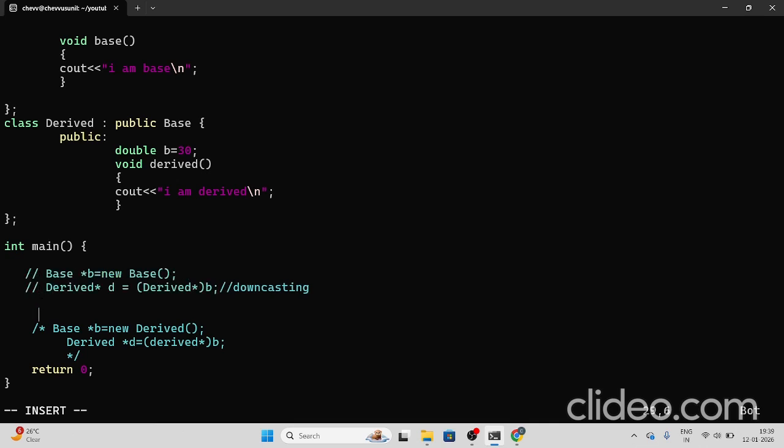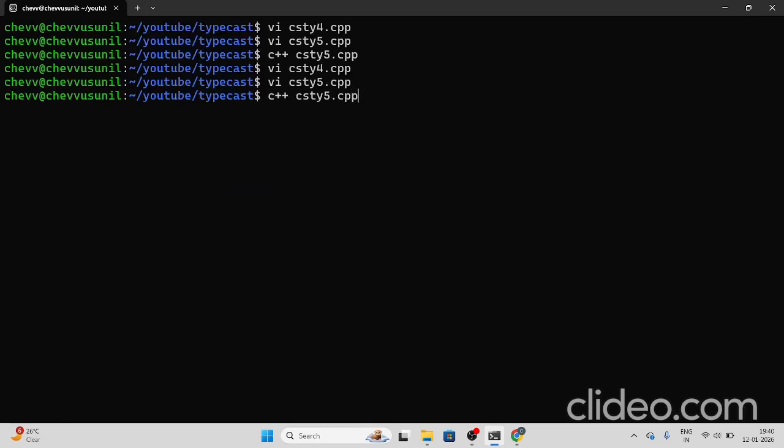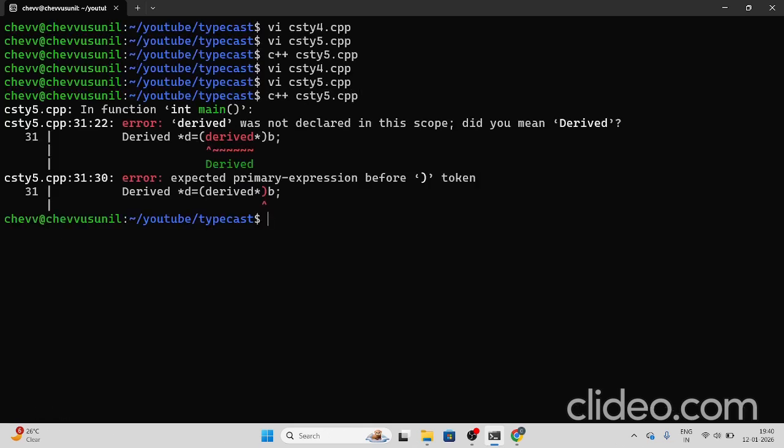In the second scenario, the base class pointer points to the derived version, and the derived pointer points to the derived version with external typecasting. So it doesn't show any errors or warnings. It is absolutely fine and a good approach to practice coding.